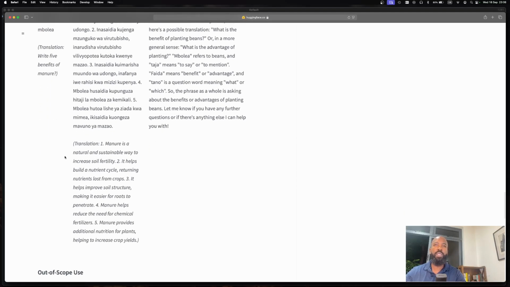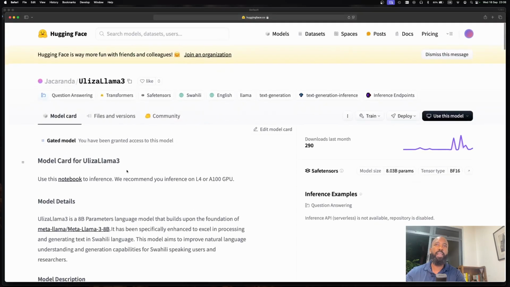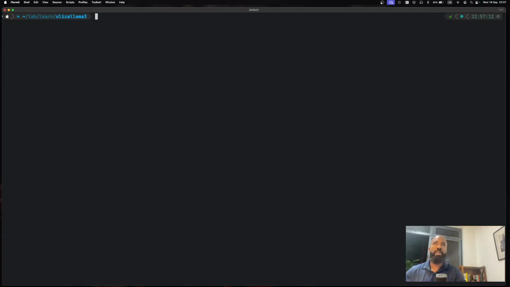We'll test those. We shall initially start off by testing GPT-4o, and then we shall test Llama 3. And finally, we shall save the best for last and run the tests on Uliza Llama 3, asking those 3 questions that they have given as example prompts at the bottom. I'll be running everything from the command line.